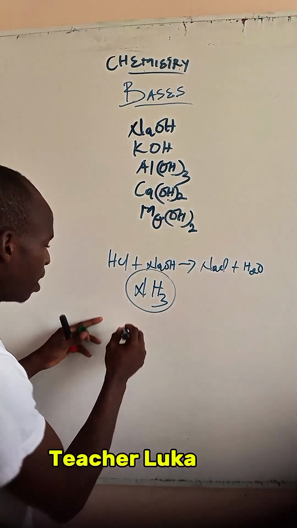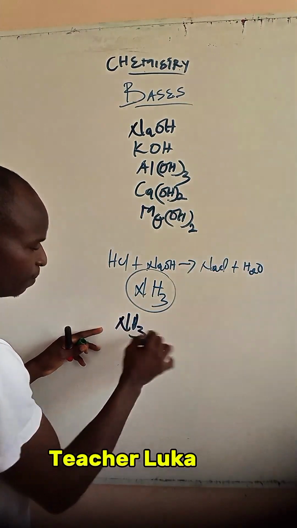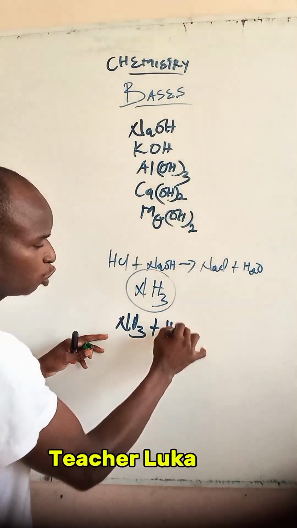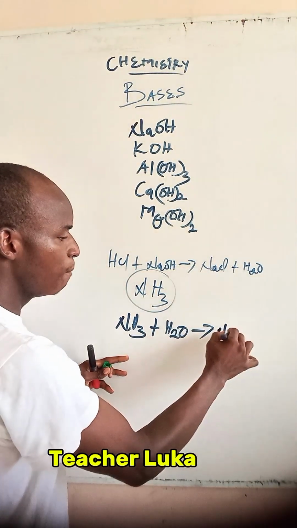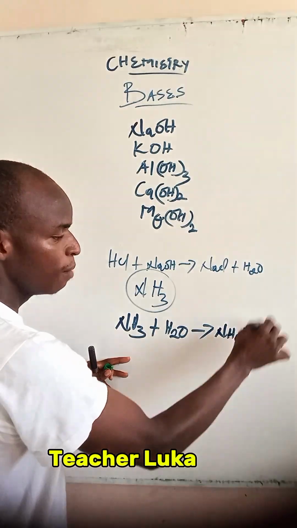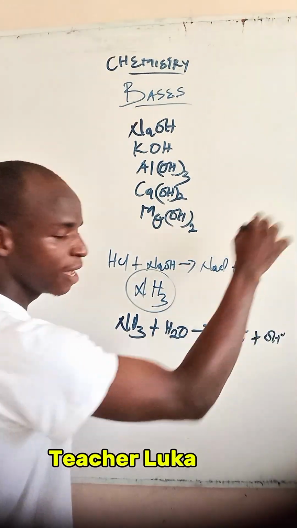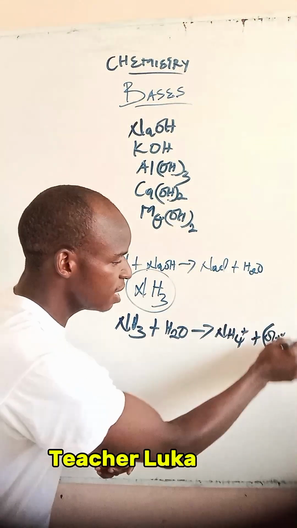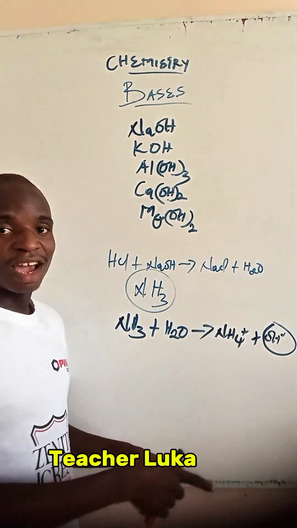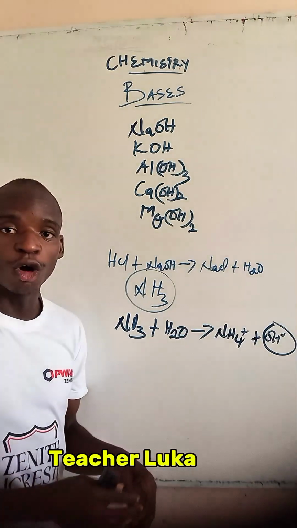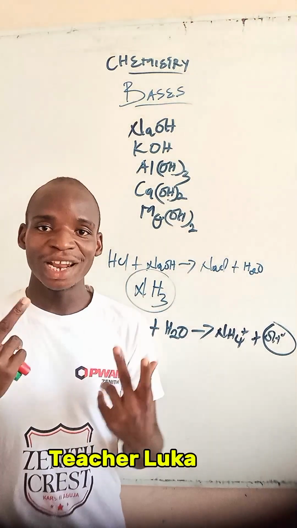For instance, when ammonia NH3 reacts with water H2O, this is bound to give us the ammonium ion plus OH minus. So you could see that this reaction has given us a hydroxide ion, meaning that this is also a base. Are you following at all?